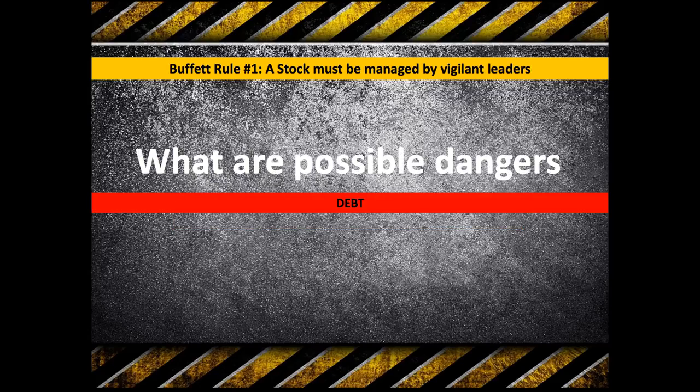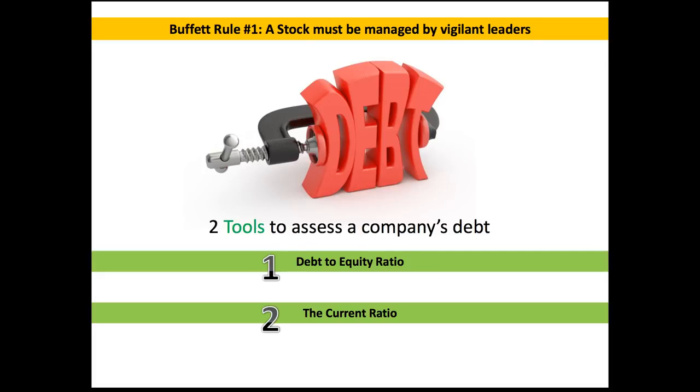So what are the potential dangers when you're managing or running a company? And as an owner of a company, which you would be as a stockholder, the thing you've got to really watch out for is debt. So that's what we're really going to be talking about in this lesson as we talk about Warren Buffett's first rule. And we have 2 quick tools that we can use at our disposal for determining an acceptable level of debt for a company. The first tool that we can use is the debt to equity ratio. And then the second tool we can use is the current ratio.